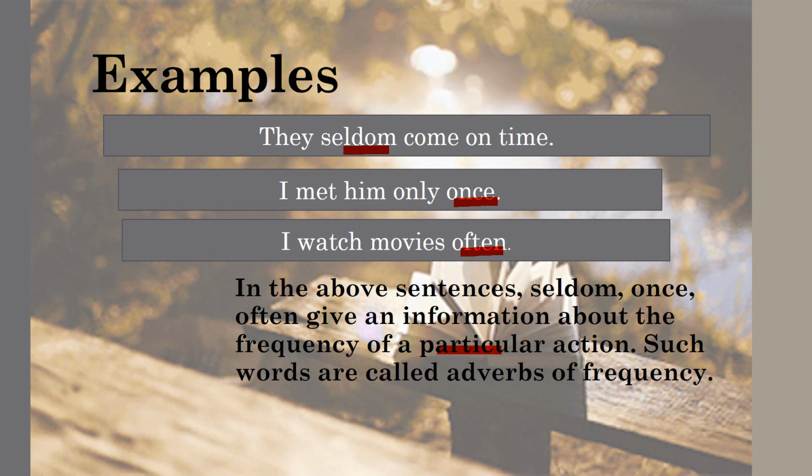If some actions are going on, we have adverbs of frequency which give information about that particular action. For example, in They seldom come on time, the action is come. Next, I met him, here the action is met. Next, I watch movies, here the action is watch. So these are the particular actions, and the information about them is given by adverbs such as seldom, once, often.